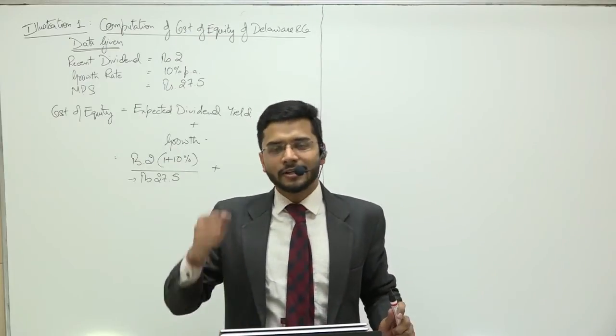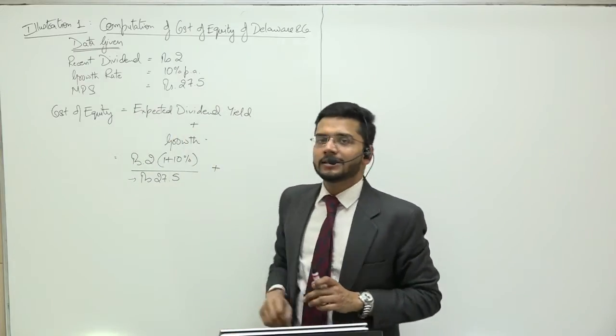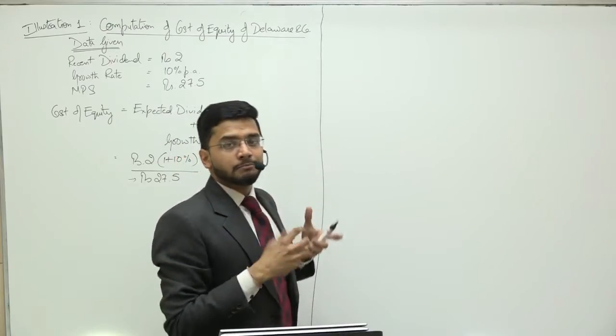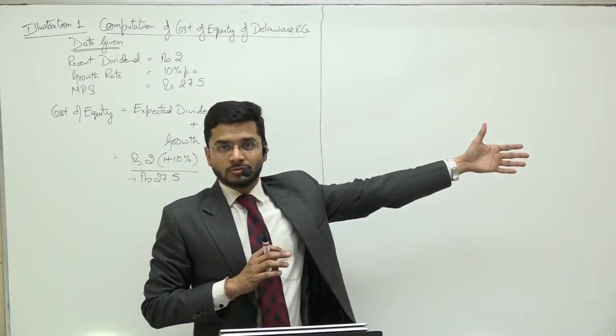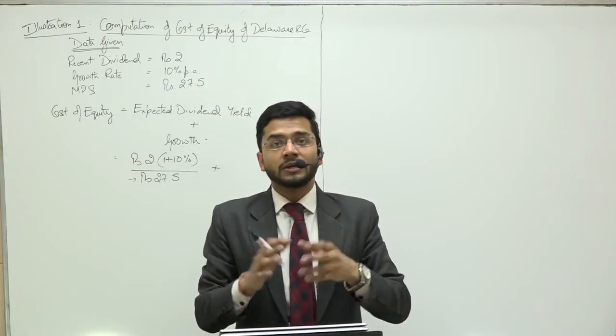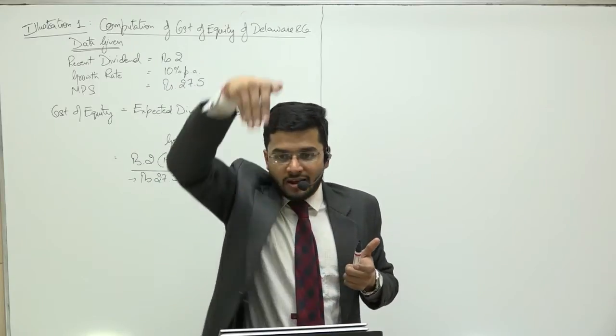That is how dividend is calculated. So expected dividend yield means the future dividends, which are to be given to a particular investor who is going to invest in the share as on today.